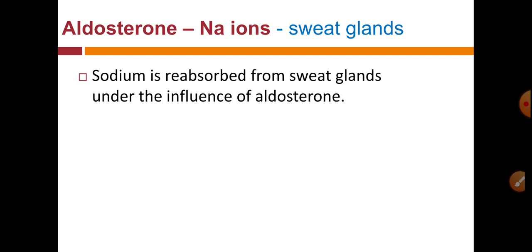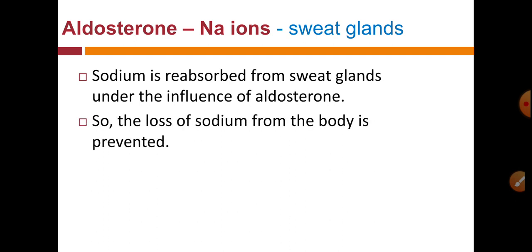Sodium is reabsorbed from the sweat glands, also under the influence of the hormone aldosterone. So loss of sodium from the body is prevented.